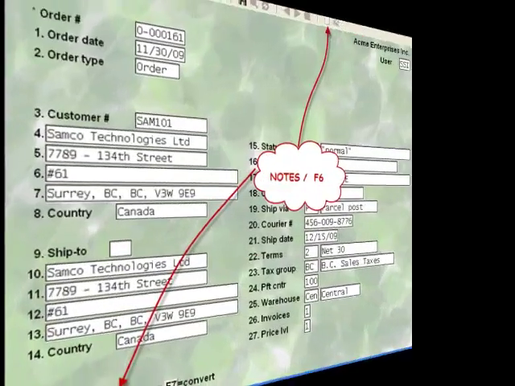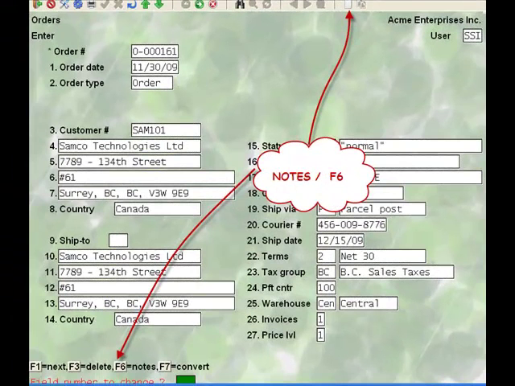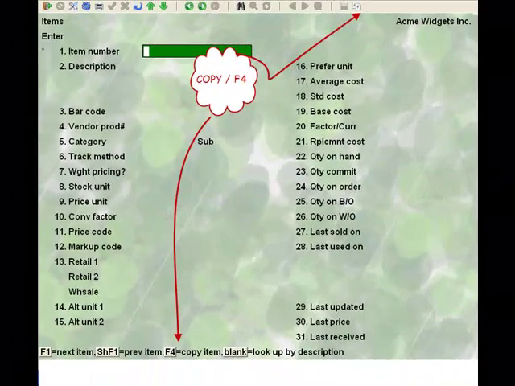When you are in a record that supports notes, for example, the order header entry, the notepad icon calls up the notes window, just like pressing F6. When you are in a screen that supports the copy record, for example, customers or items, the copy icon acts as if you pressed F4.